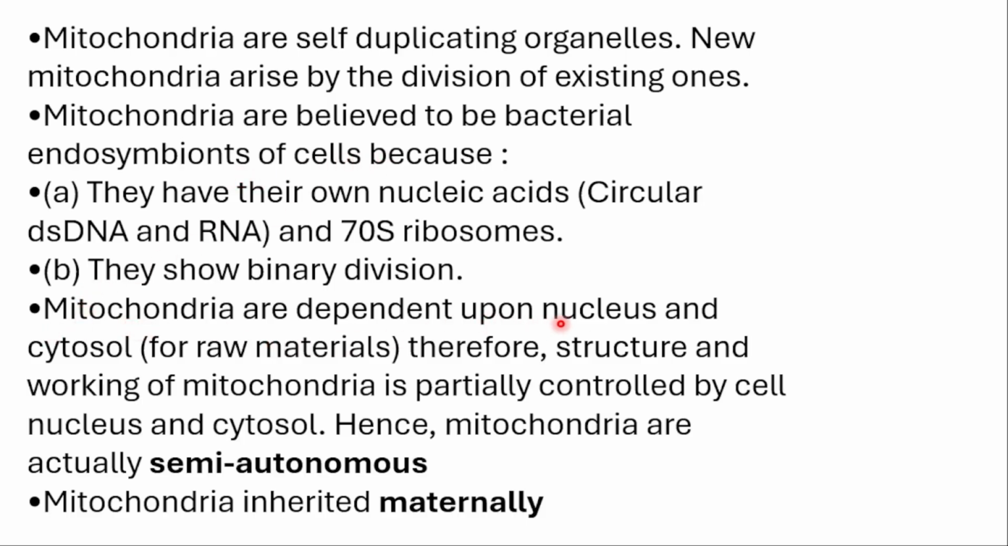Mitochondria depend upon the nucleus and cytosol, that is cytoplasm, because of what? Raw materials. Therefore, the structure and working of mitochondria is partially controlled by the cell nucleus and cytoplasm. Hence, mitochondria are actually semi-autonomous. Why semi? Semi in the sense half. Autonomous means automatically. Just now I said mitochondria is going to divide itself by itself, isn't it? So it can divide automatically, but it depends on the nucleus and then cytoplasm for the raw materials.